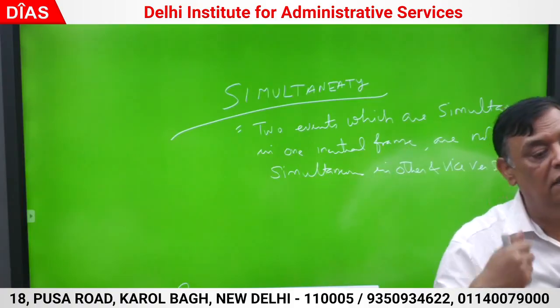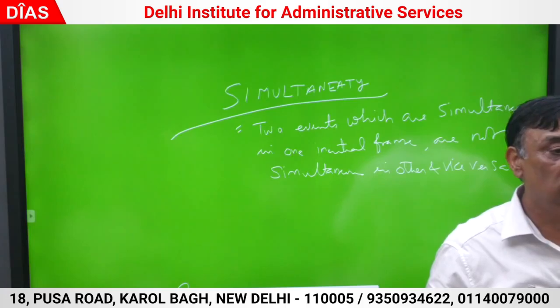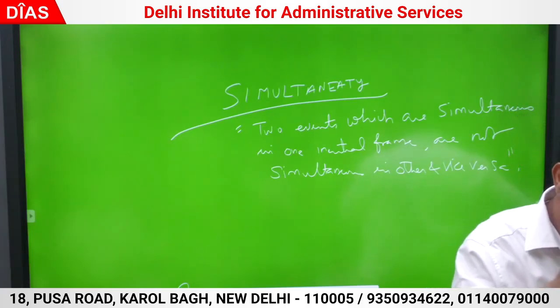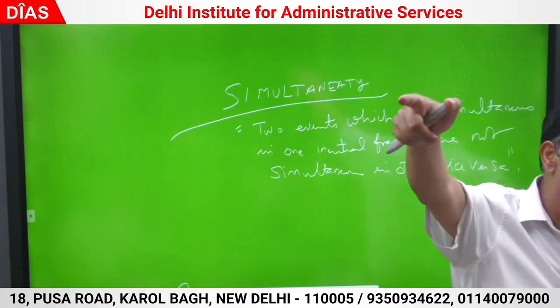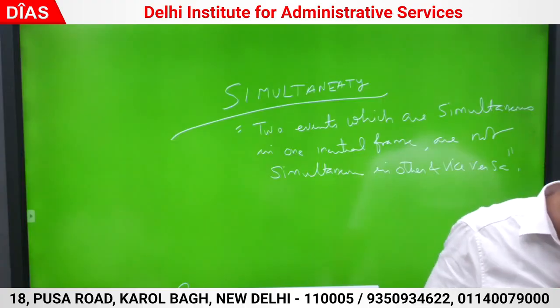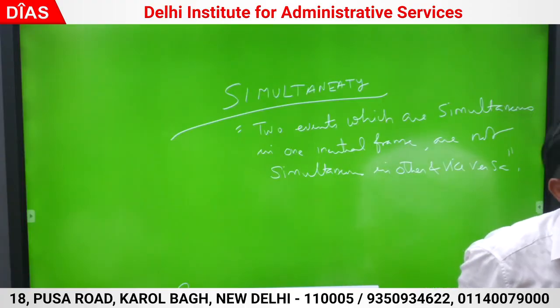What are simultaneous events? When I say events are simultaneous, they happen at the same time. If this class is going on, and at the same time something is happening at some other place, the places may be different, but it is happening at the same time, then we say the events are simultaneous.